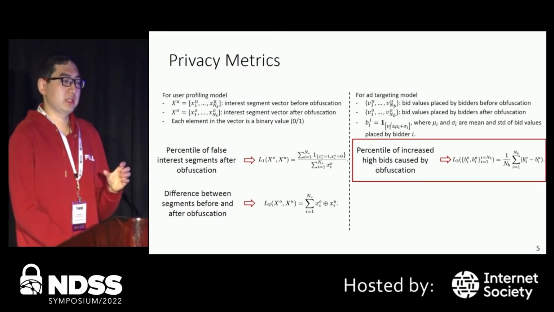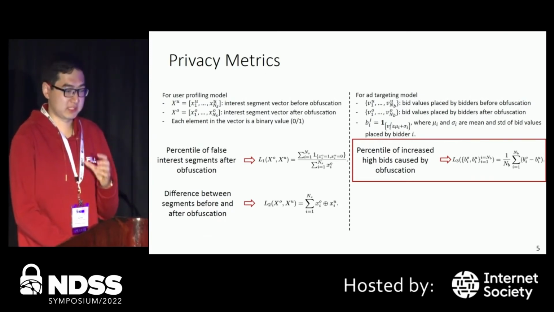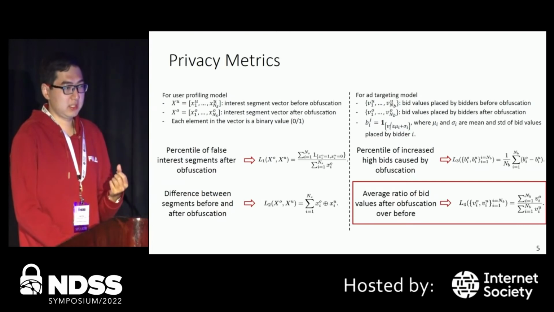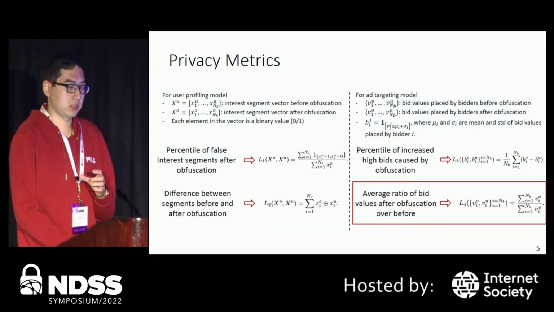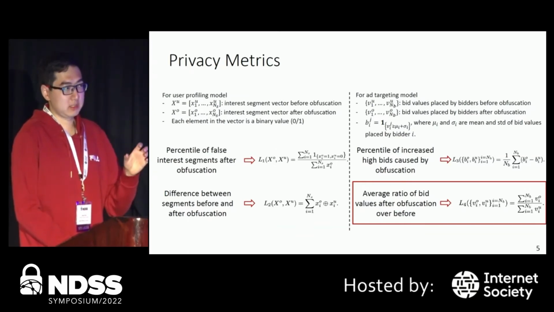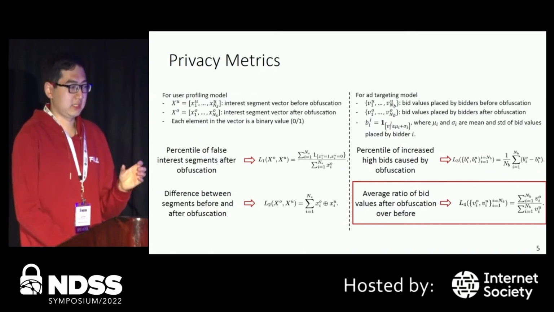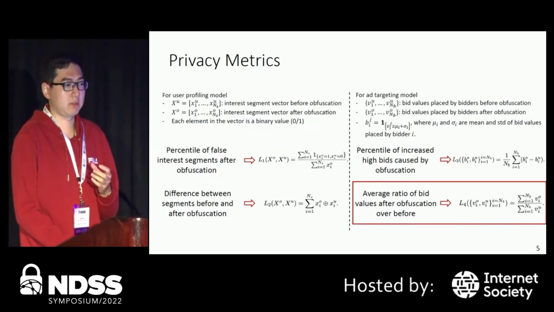The first metric is a percentile of increased high bids caused by obfuscation. And the second metric is the average bid ratio, the average ratio of bid values after obfuscation over the ones before. As we mentioned in our threat model, the ad targeting model is a subsequent step of the user profiling model.